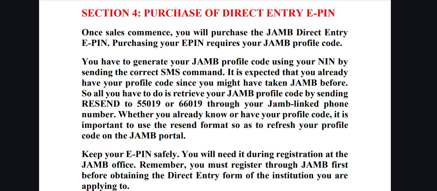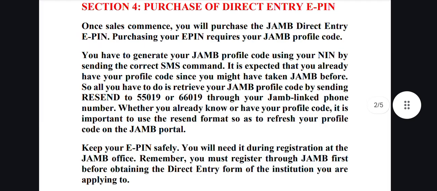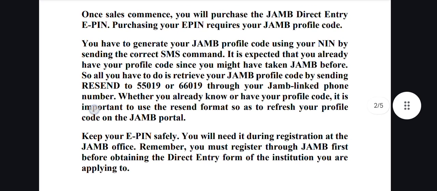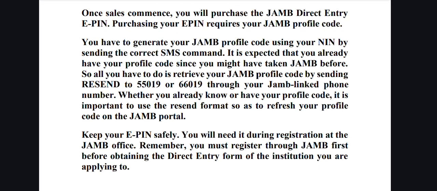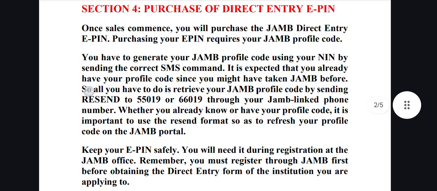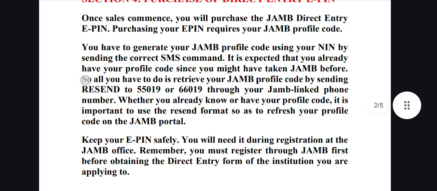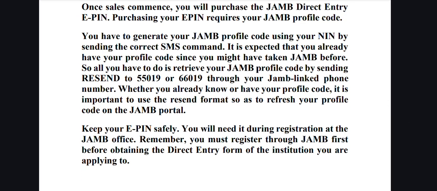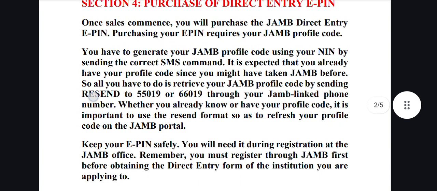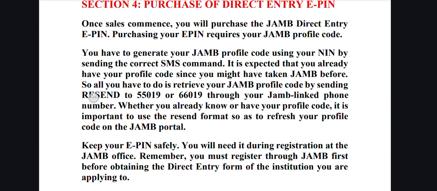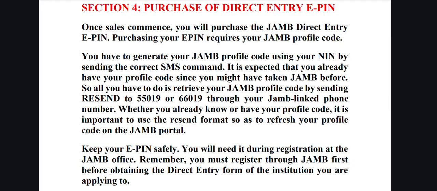So you have to purchase the JAMB DE E-PIN, and the purchase of the E-PIN requires a JAMB profile code. You have to generate your JAMB profile code using your NIN by sending the correct SMS command, just like UTME candidates. You type NIN in capital letters, you leave a space, then you input your actual 11-digit NIN, and you send it to 55019 or 66019 through your JAMB-linked phone number.